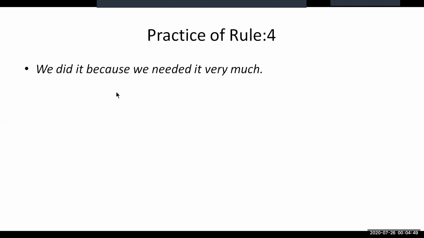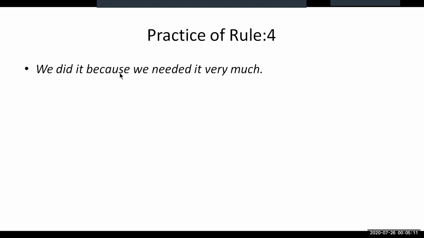Here are some practice sentences for rule 4. We did it because we needed it very much. This is a complex sentence, as we see that the conjunction because is joining two clauses in which the second clause is the subordinate clause. So to make this sentence a simple one, we need to make a change in the second clause.